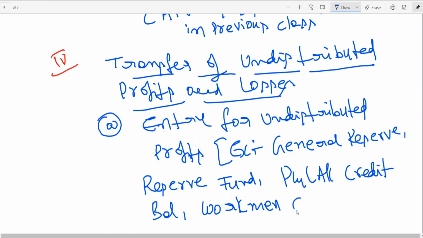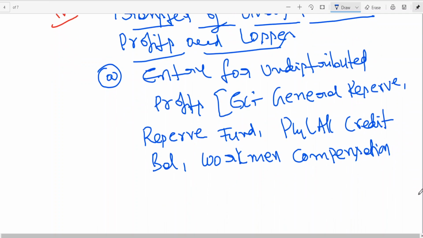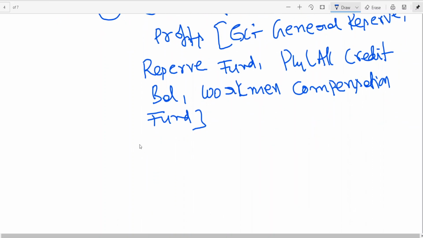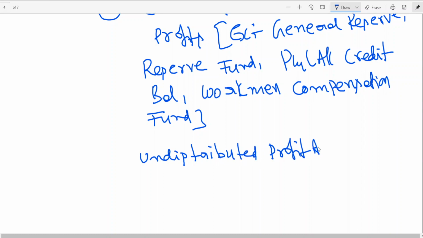Workmen compensation fund, etc. They are called as, tell me, undistributed profits. What is the entry for undistributed profit? Undistributed profit account debit to old partners capital account.